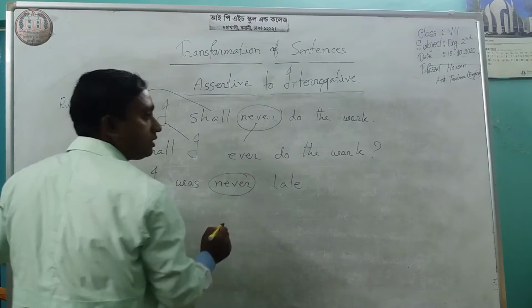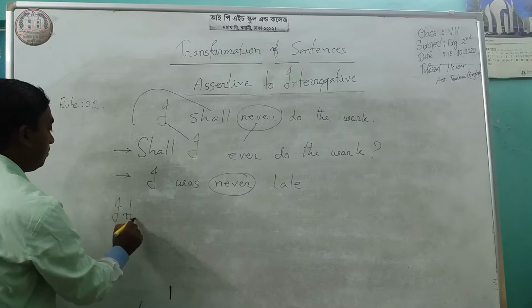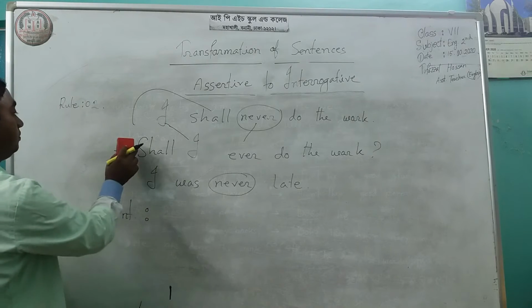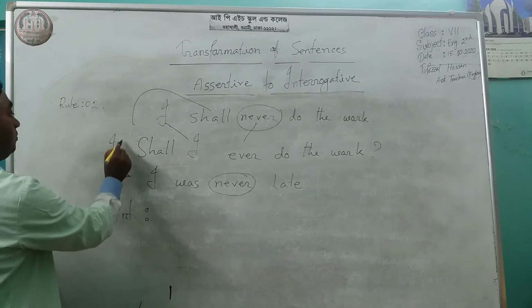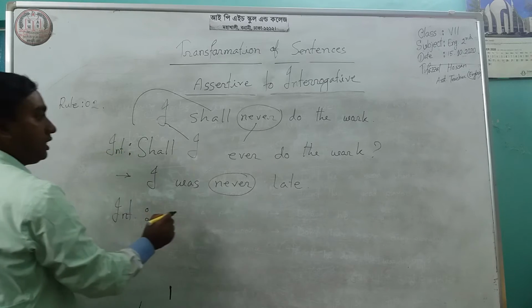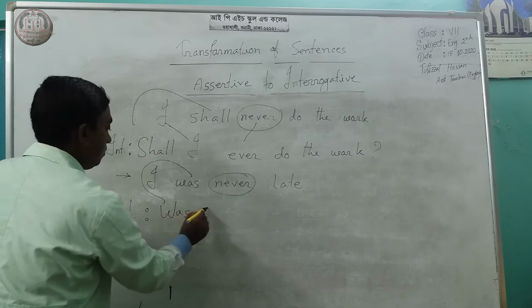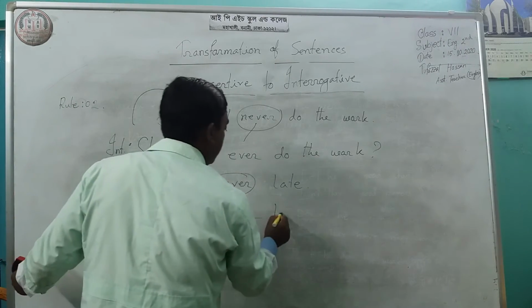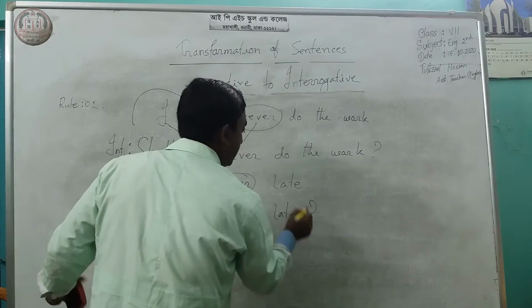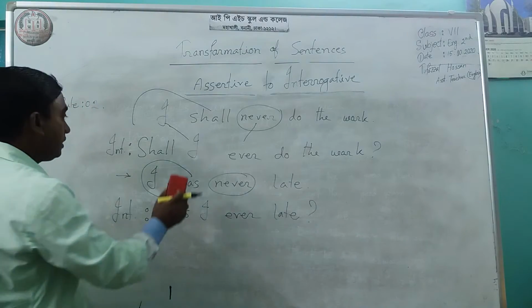Here never is a negative form, then interrogative. So it will be: was I ever late, and question mark. Then we will do another example.